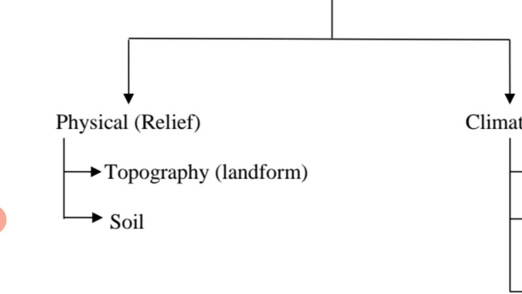It includes topography and soil. Topography also affects a lot. Topography includes various types of landforms like mountains, plains, plateaus, islands, desert areas. So according to the variations in landforms, different types of vegetation cover are found in different areas.